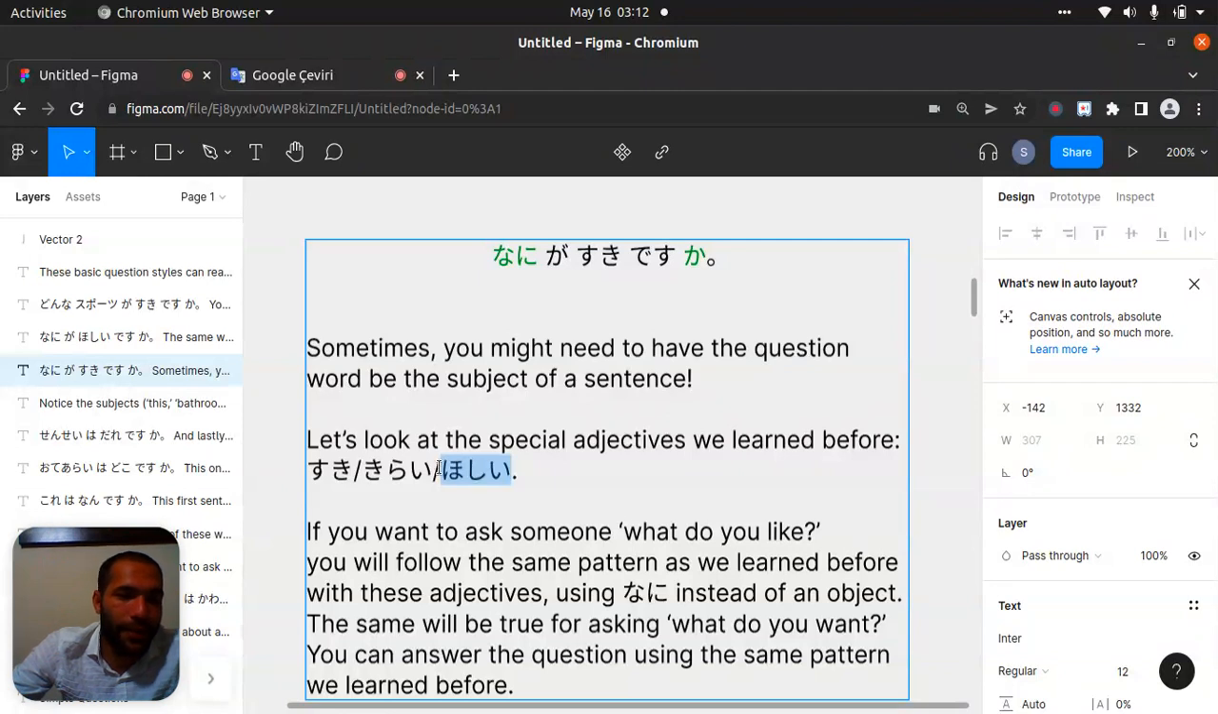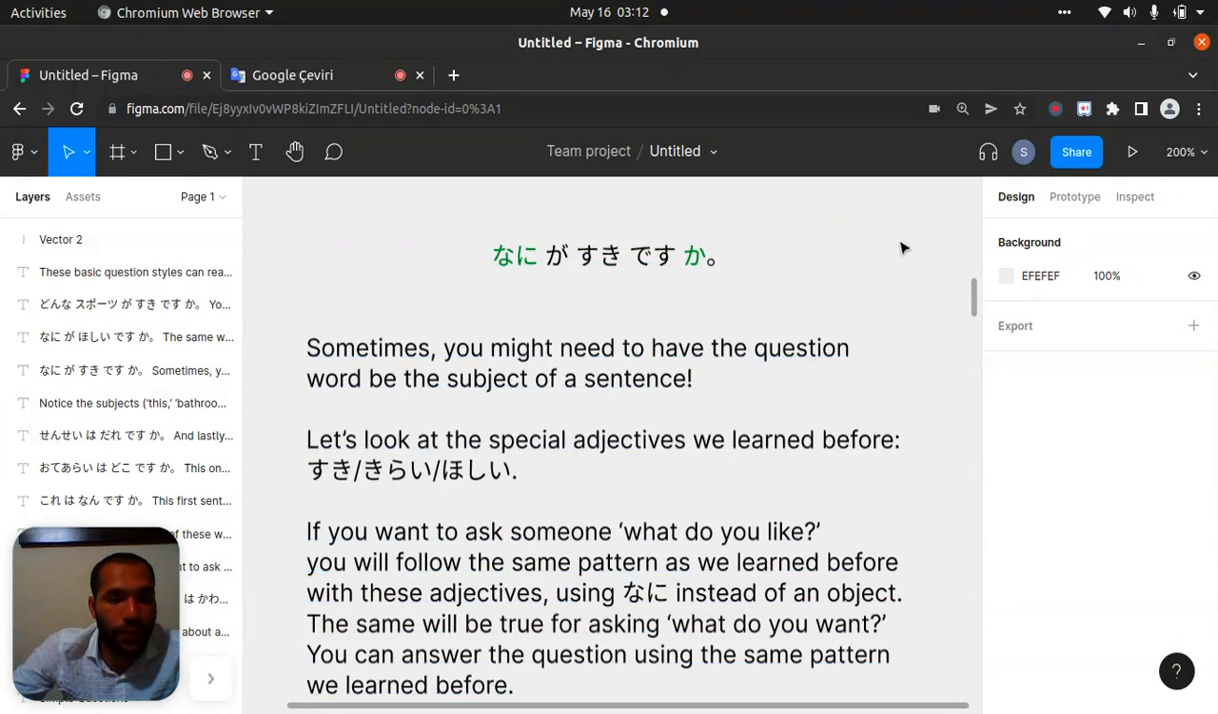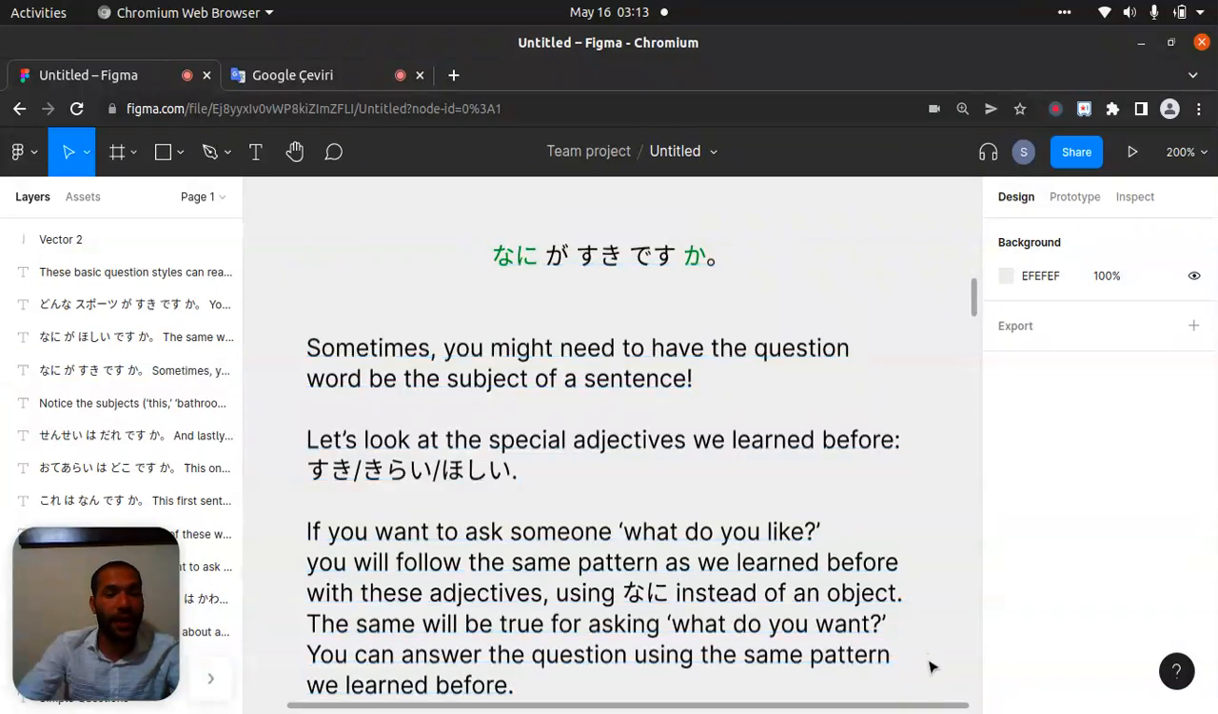Noun and our adjectives. So our question and adjectives at the same time. If you want to ask someone what do you like, you'll follow the same pattern as we learned before with these adjectives, using nani instead of an object. The same will be true for asking what do you want. You can answer the question using the same pattern we learned before. Okay.